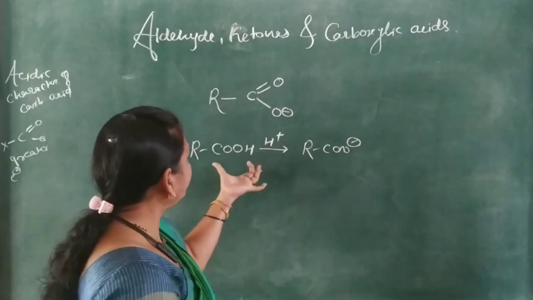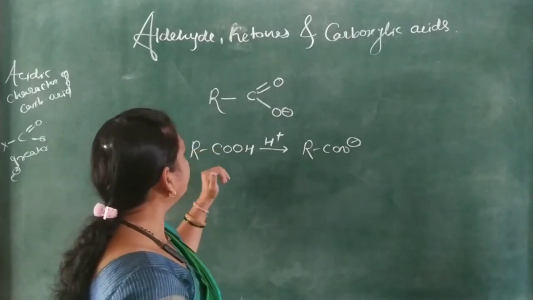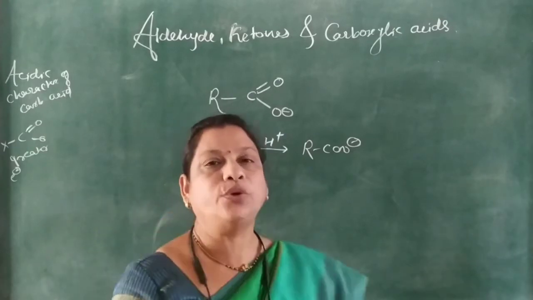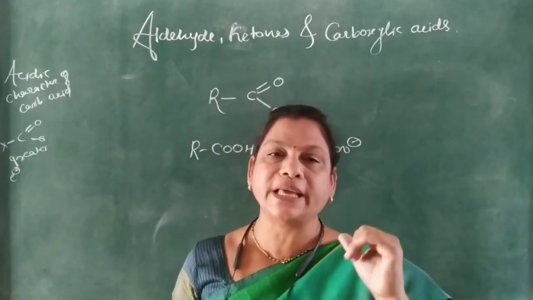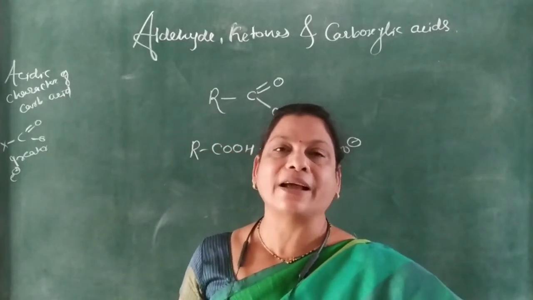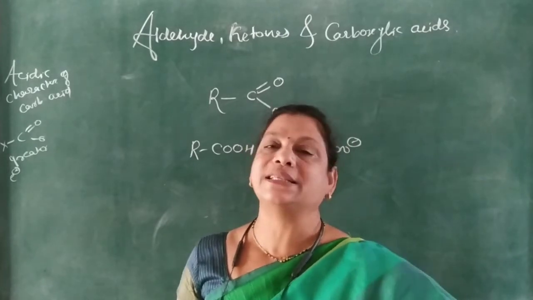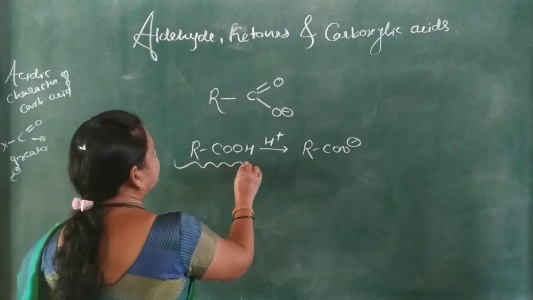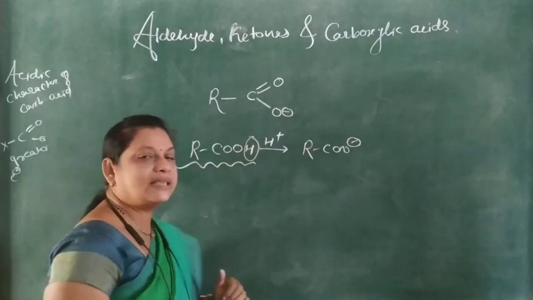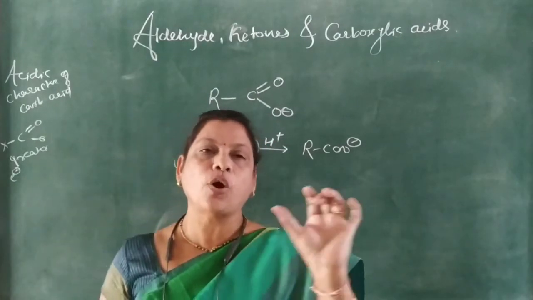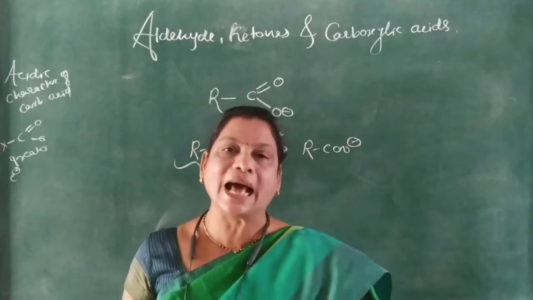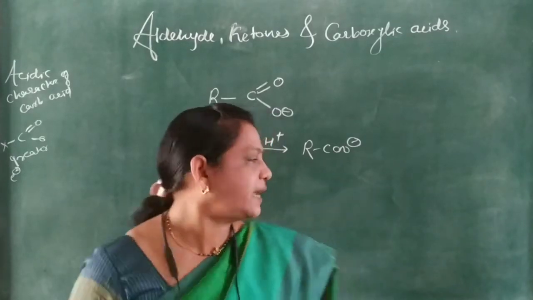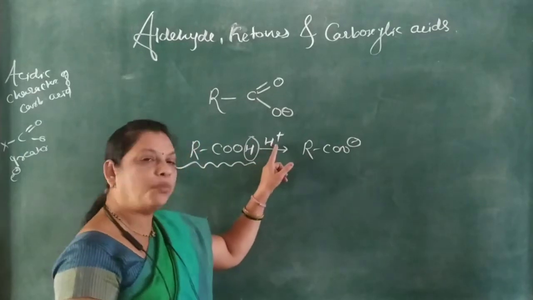According to Arrhenius theory, the substance or compound which produces H positive ion in its aqueous solution is called an acid. So this RCOOH possesses H on the COOH, and on dissociation it produces the H positive ion.